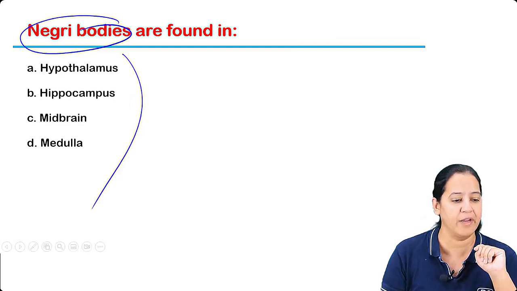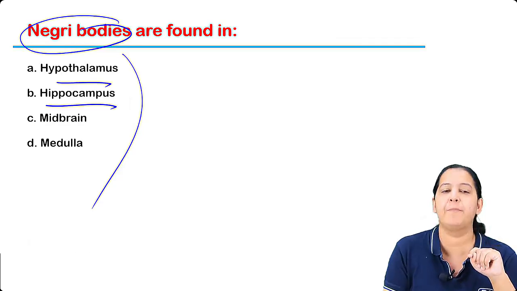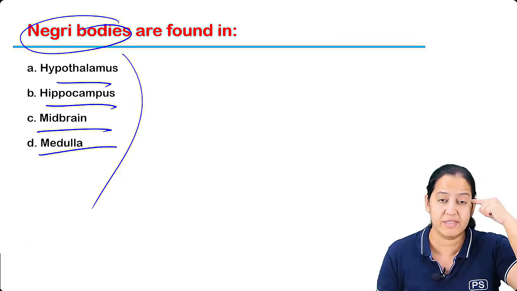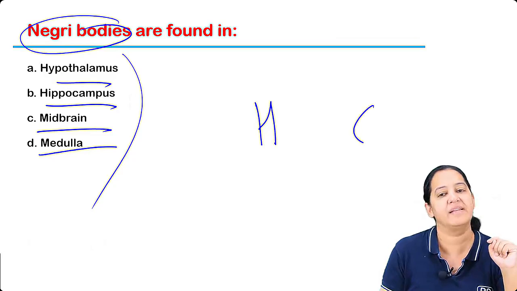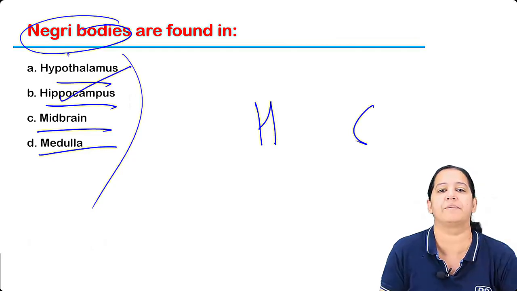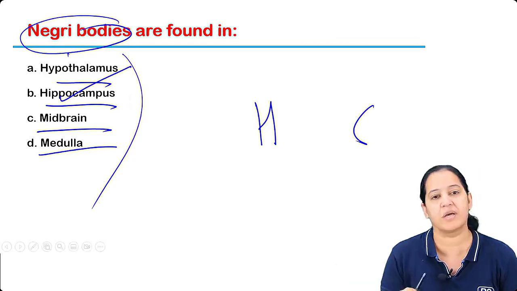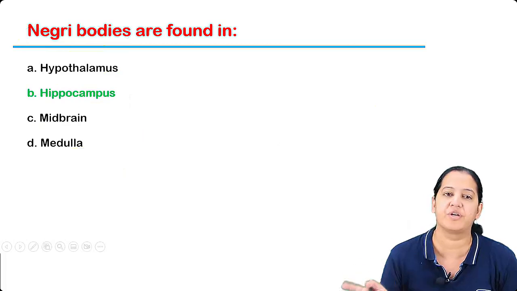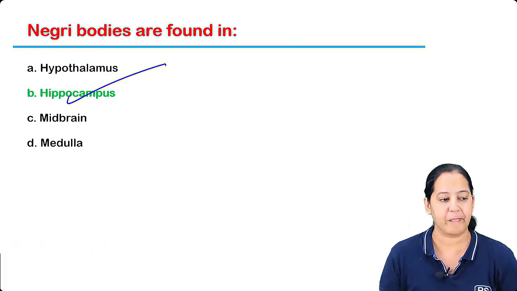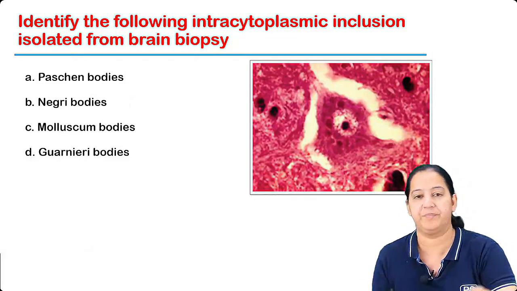Negri bodies are found in: hypothalamus, hippocampus, midbrain, or medulla? I told you two places. It is hippocampus and cerebellum. If cerebellum were given, that would also be correct, but cerebellum is not in the options, so we will go with hippocampus. The correct answer is hippocampus. Okay, Negri bodies.